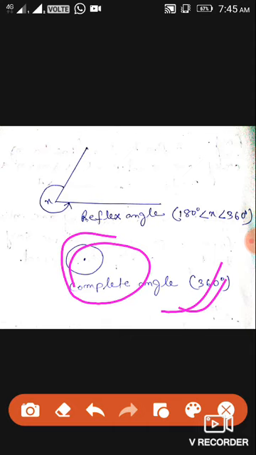So till now we have learned about the different types of angles depending upon their measure. In our next session we will discuss some more types of angles. So till now, practice it.